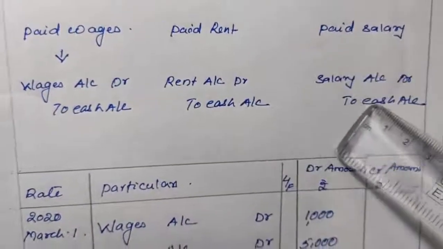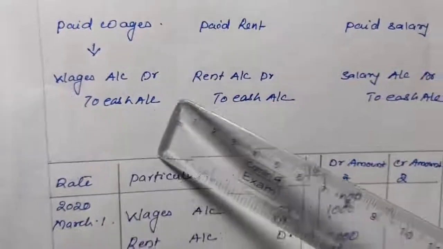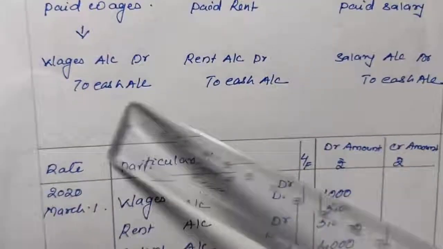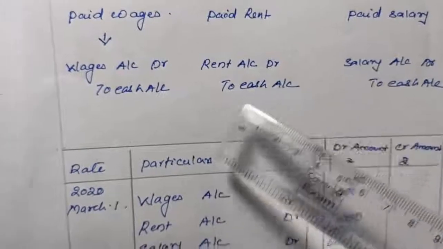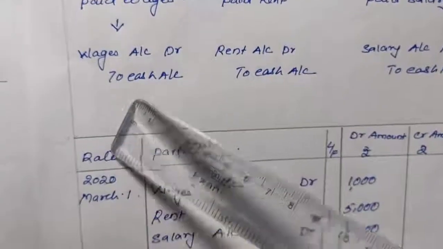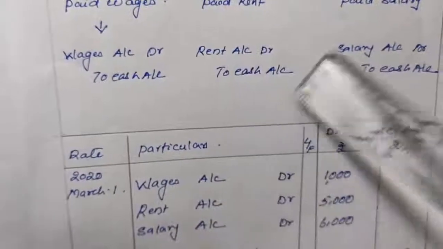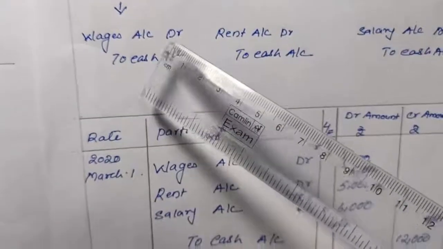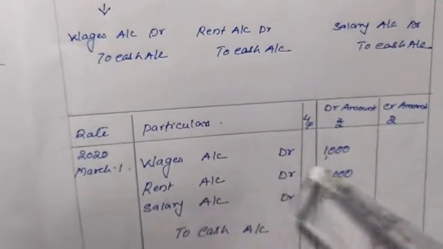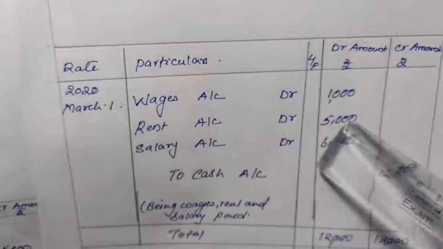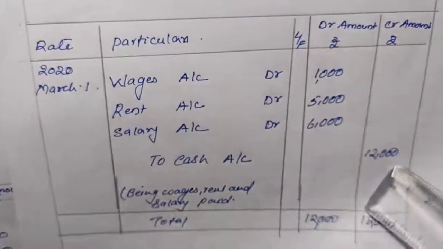All expenses are debited and cash is going out, so it will be credited. Here we can see cash, cash and cash, 3 times cash is credited. Instead of doing these 3 entries, we can do a single entry. Cash is common, so cash will be written once, and the others will be mentioned separately because they are different. So how can we do the compound entry? Wages account debit, rent account debit, salary account debit to cash account.